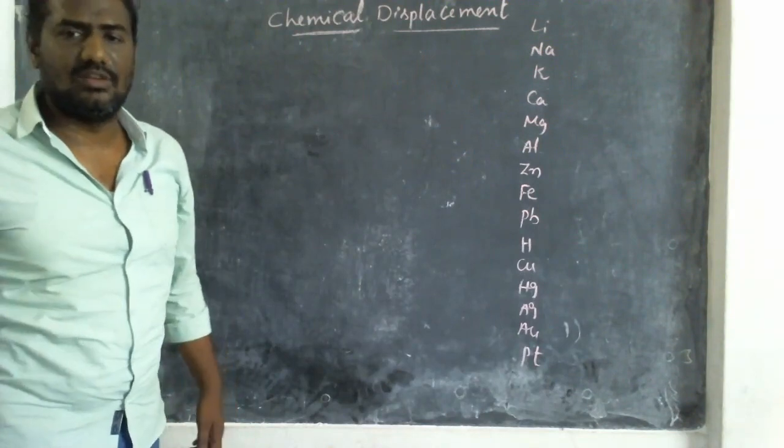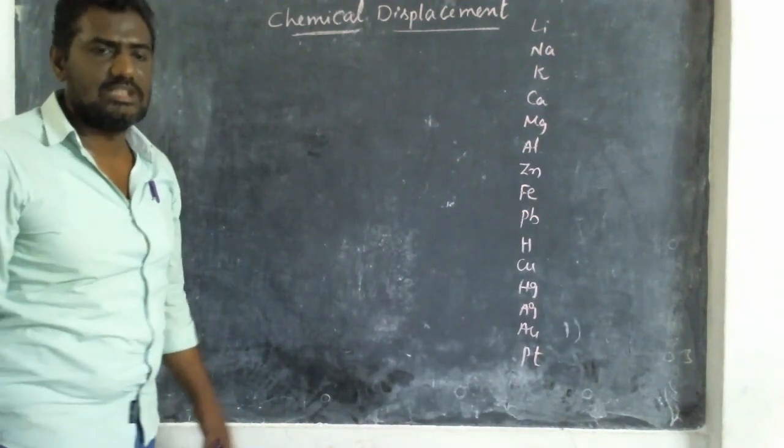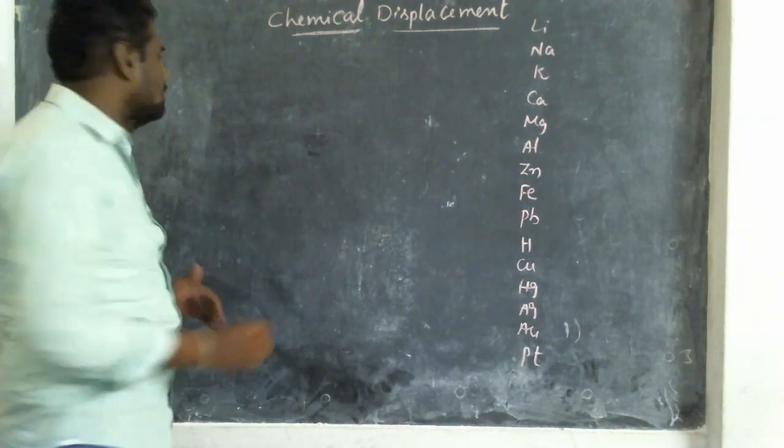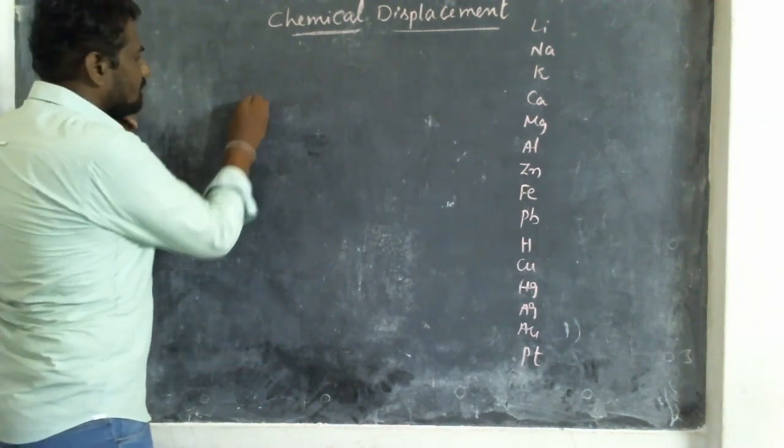Now I write some equations. You tell me whether the displacement reaction has taken place or not. For example, I write